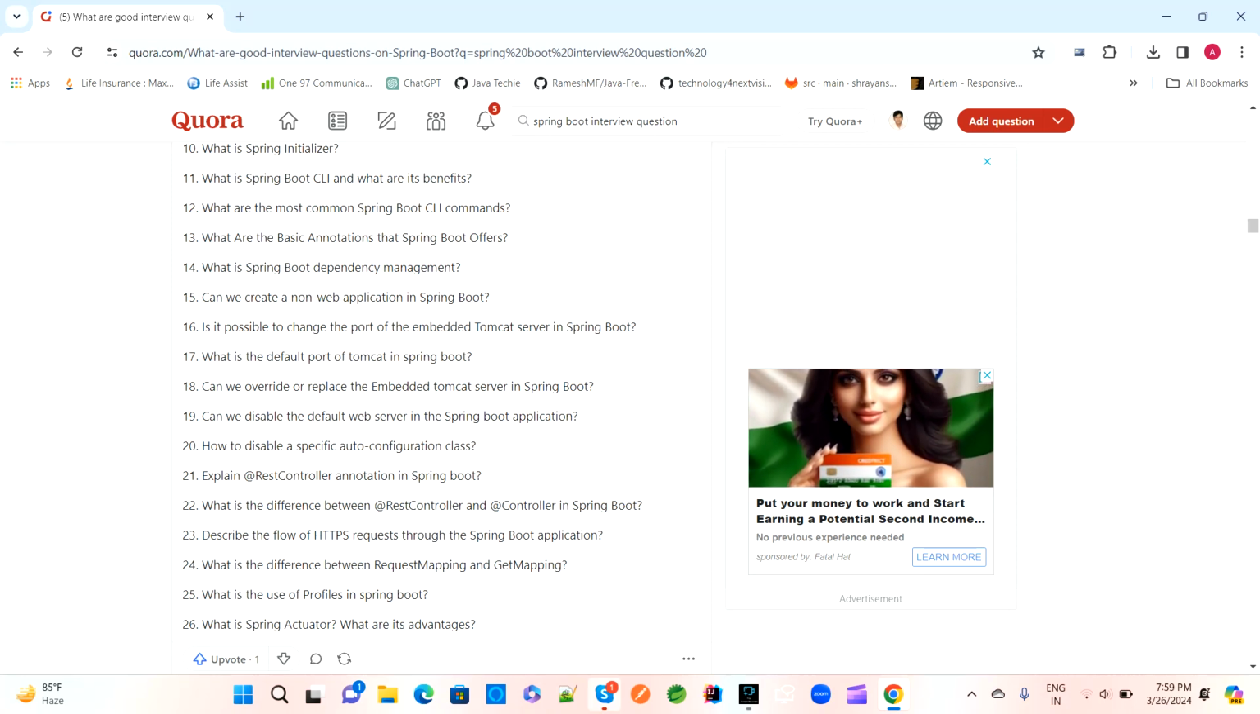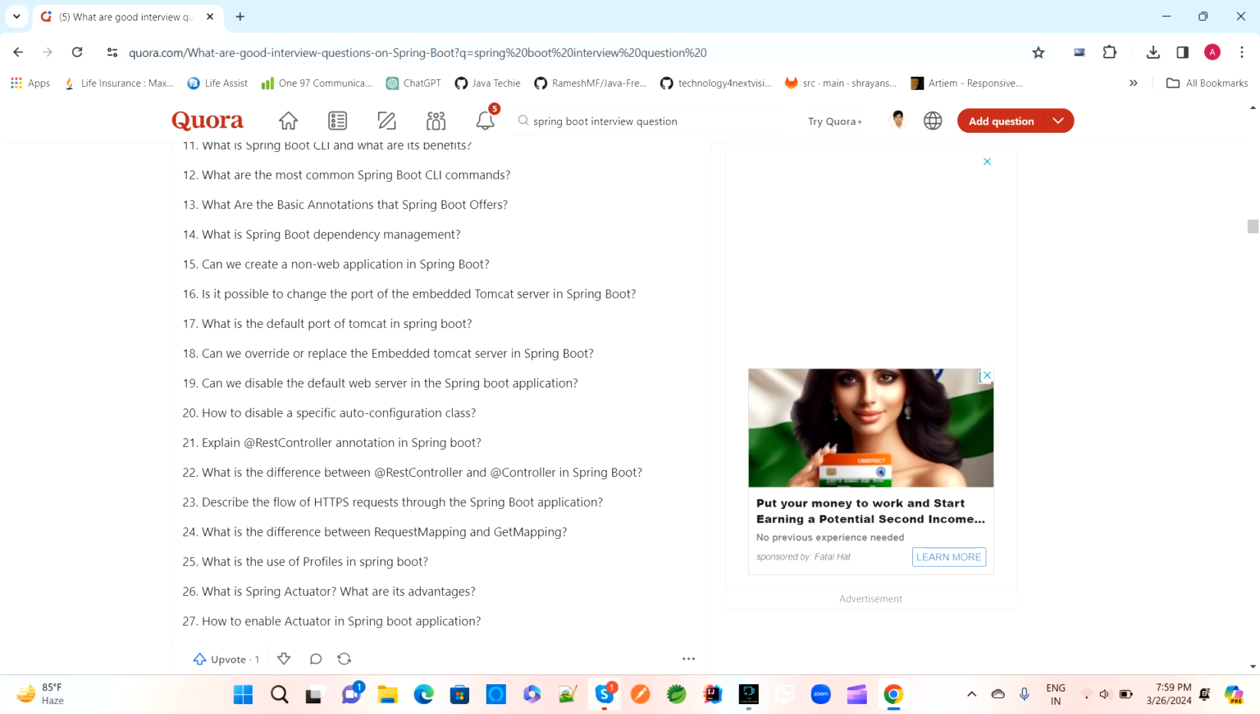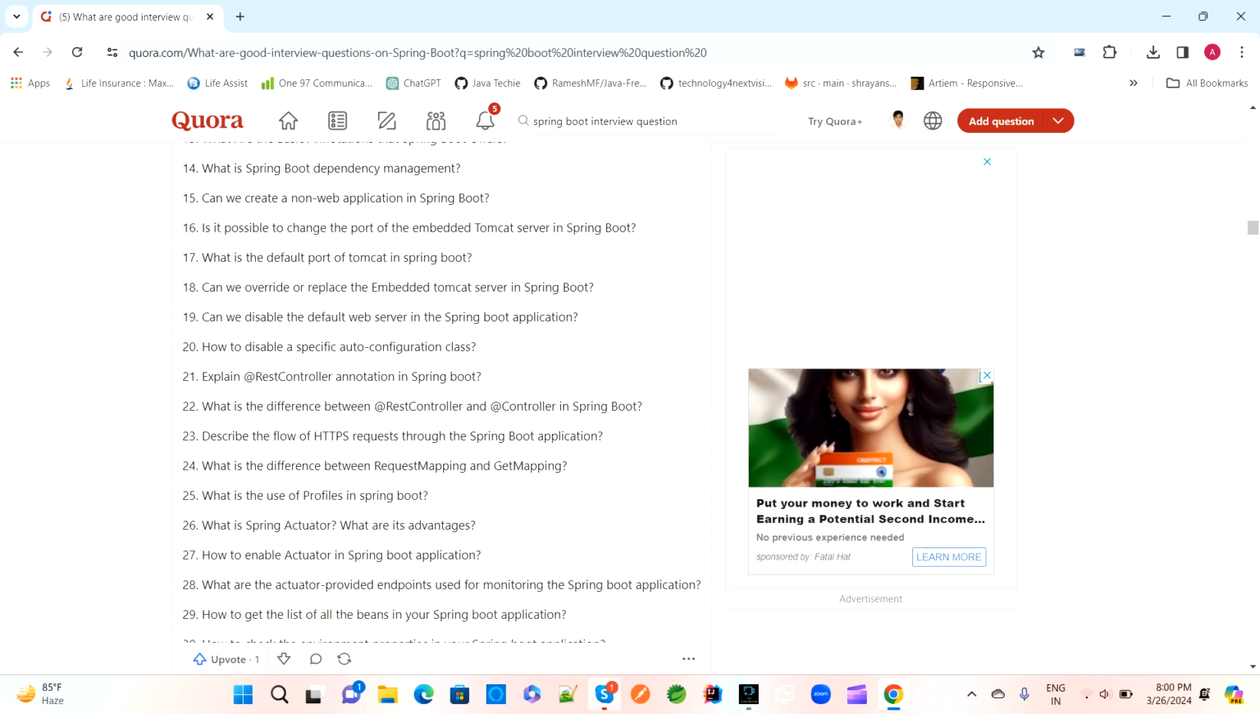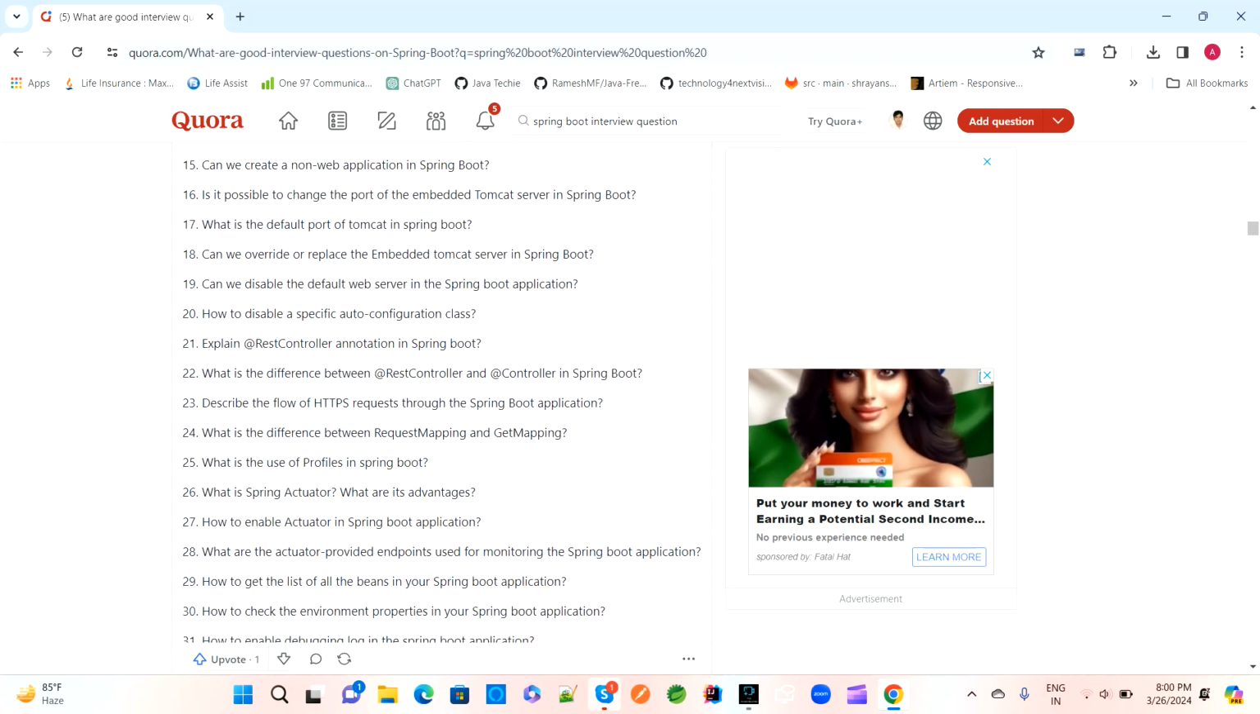And what are the basic annotations that Spring Boot offers? What is Spring Boot dependency management? Can we create non-web applications in Spring Boot? Is it possible to change the port of the embedded Tomcat server? What are the default port numbers in the Spring Boot Tomcat server? Can we override or replace the embedded server? Can we disable the default web server in Spring Boot? How do we disable a specific auto configuration class?